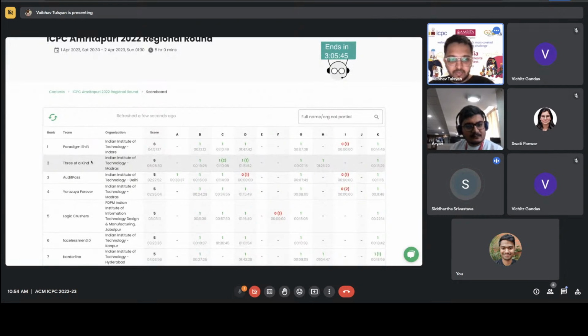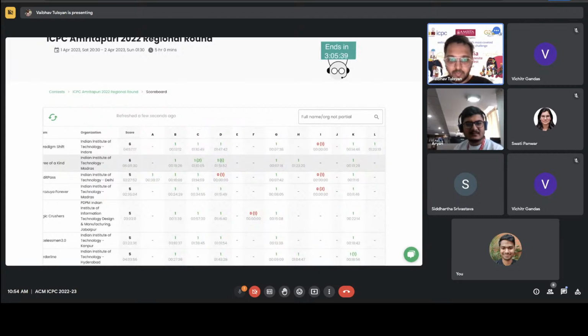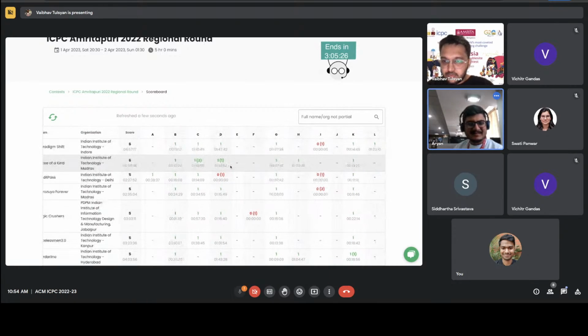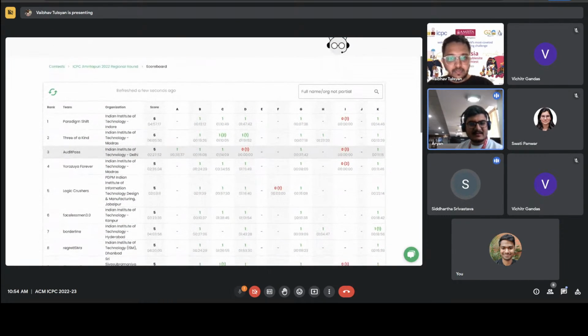No, three of a kind just solved their sixth problem, and I think that's rectangle intersection. But they also have one WA. Surprising. Oh, I see. They have two WAs on knockout miracles. So that's a bit surprising. Aryan is maybe just happy, his question being can tripping people up.